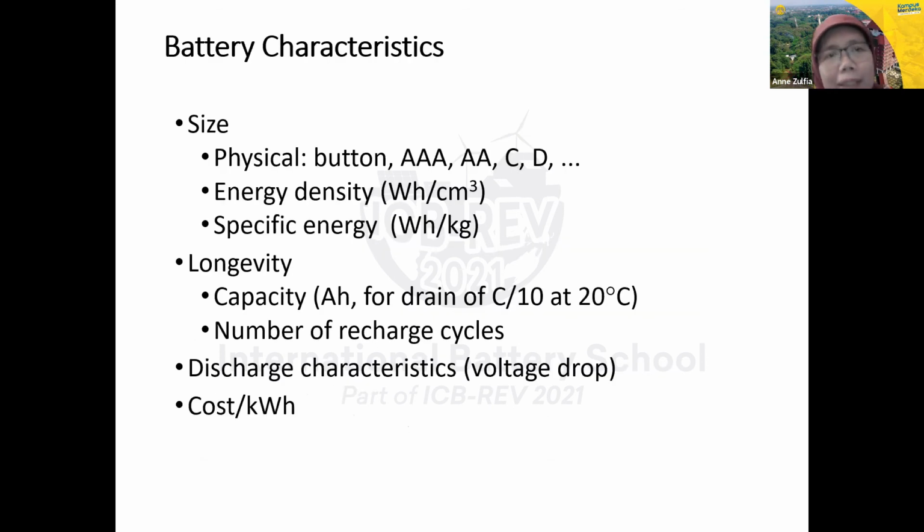And this is battery characteristic. The physical size, we have the AA, AAA, C, D, for the dry battery or the primary battery. Energy density, specific energy, that we need, power and energy. And then the long cycles. And then discharge characteristic and cost. So this is for the battery characteristic.